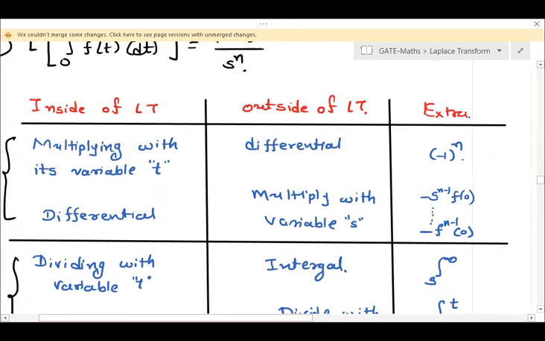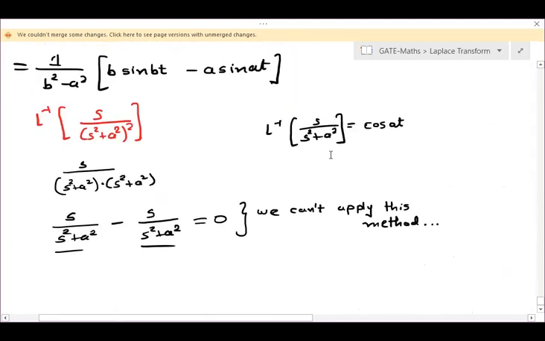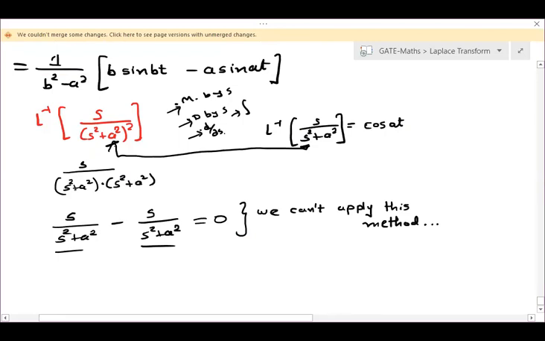So let us try to consider: we know the Laplace inverse of this. Based on this, we have to find the Laplace inverse of this. Is there any relation between these two? Which type of relation should be there to apply those properties? Relations are multiplication by s, division by s, differentiation or integral. Any relation based on these 4? We all know that if it is 1 upon x, its differential is minus 1 upon x square.